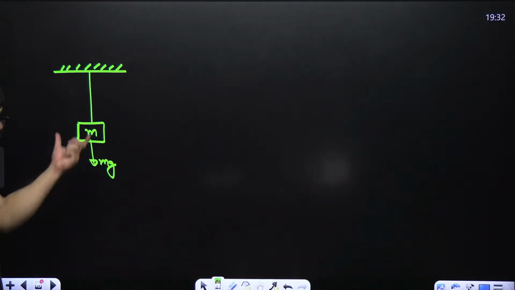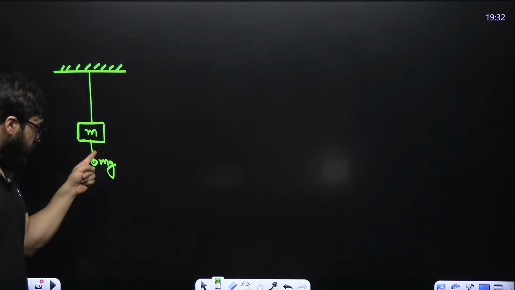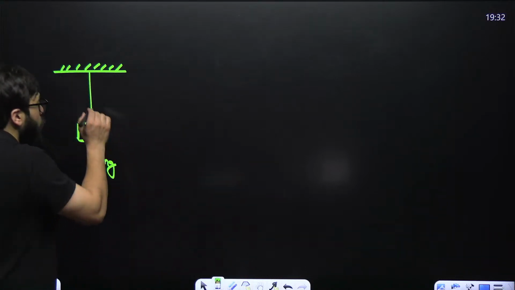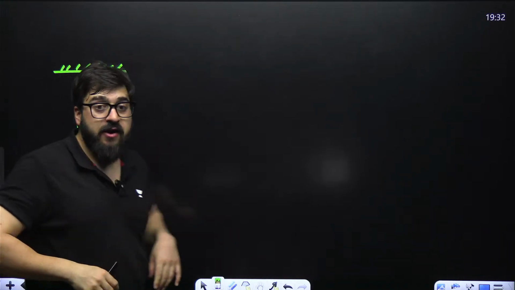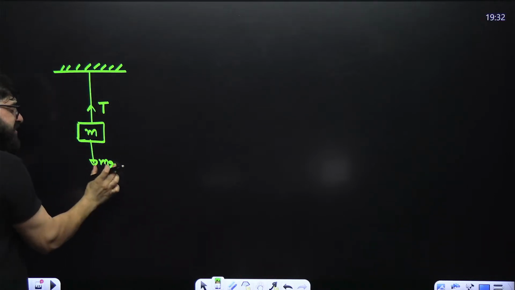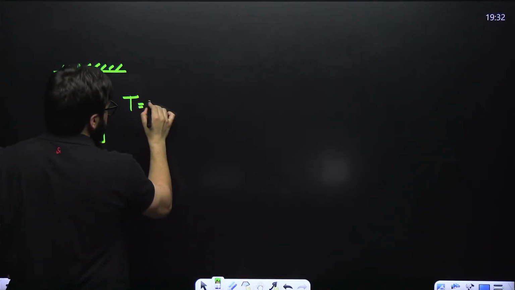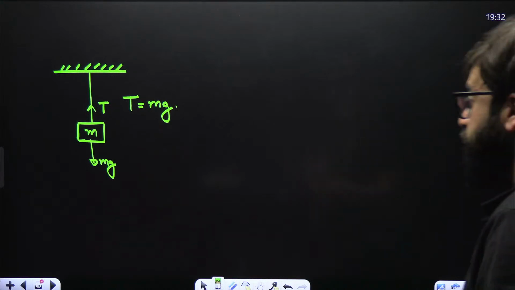Now, tell me one thing. Is the block going down? We say, sir, no. The block is still over here at rest. Why? If a force is acting on this block, still it is not going down. Why, sir? One more force is acting on this block, that is tension in this string. Whenever you have a string, there is a tension force in the string. So this upward force is balancing the downward force. So we say here T is equal to mg. That is the reason the block is not going down.